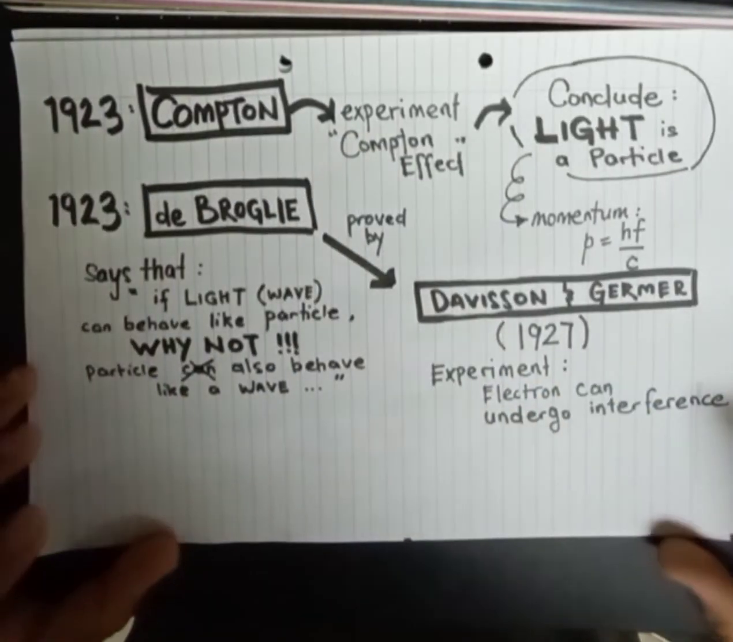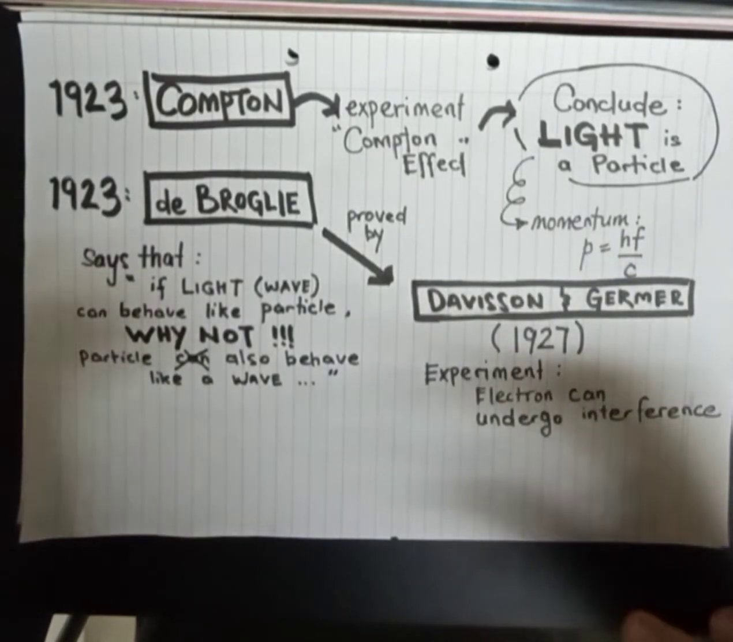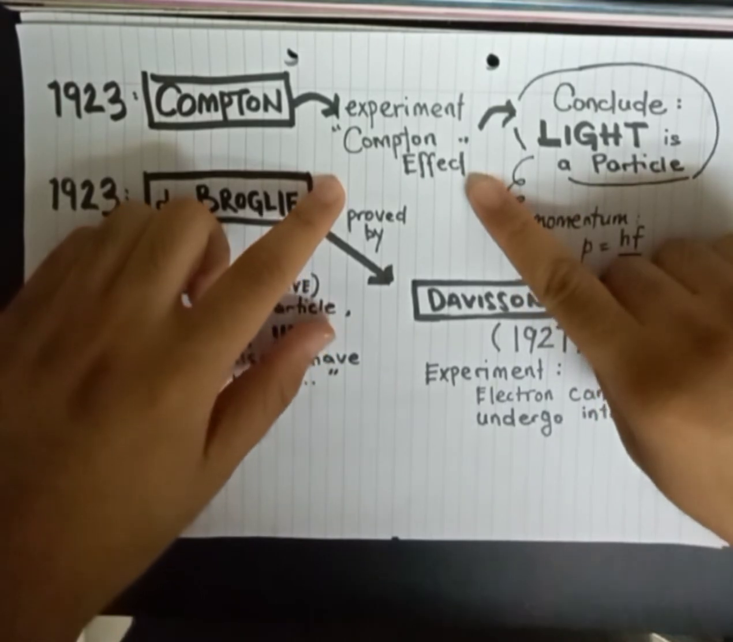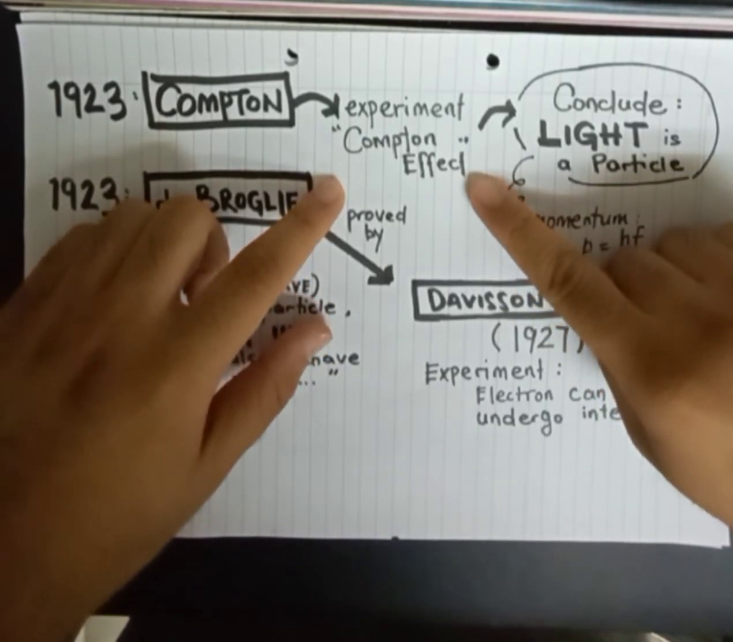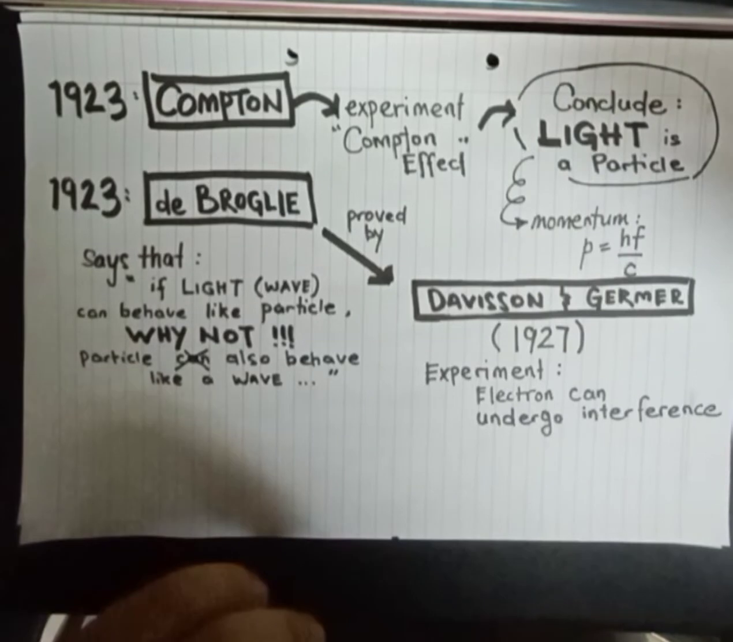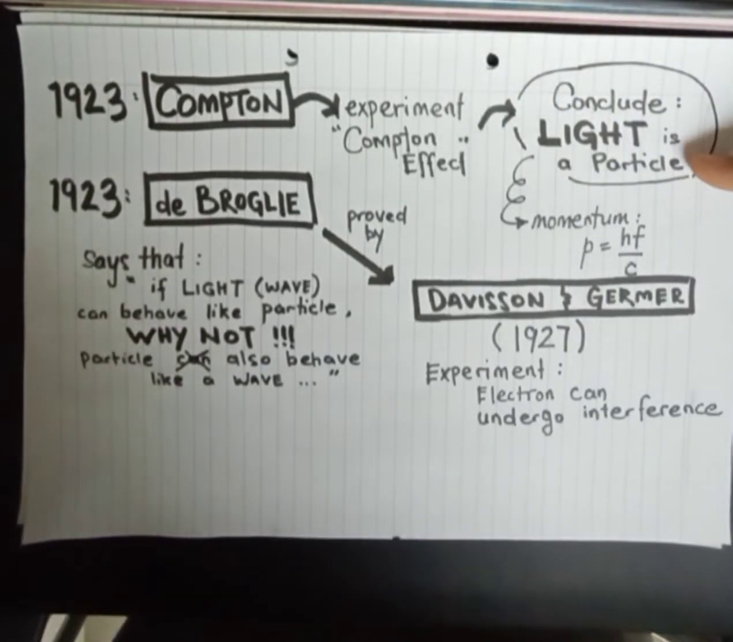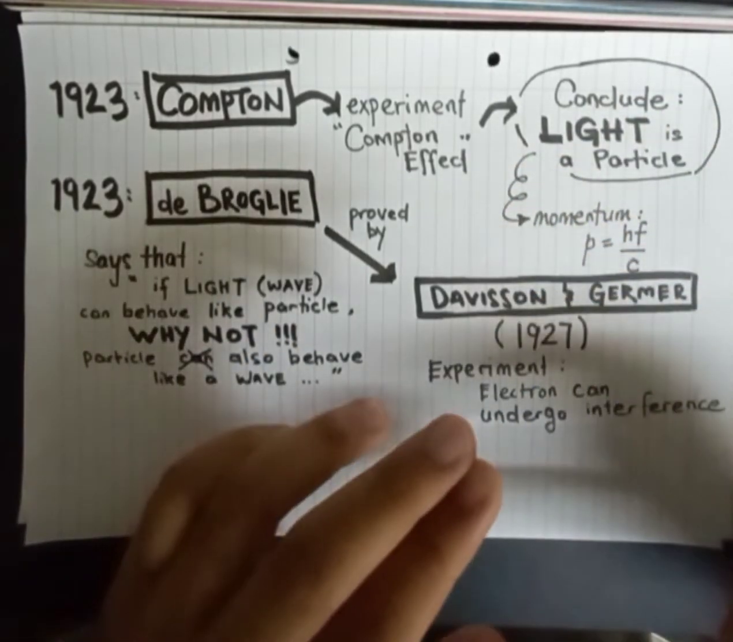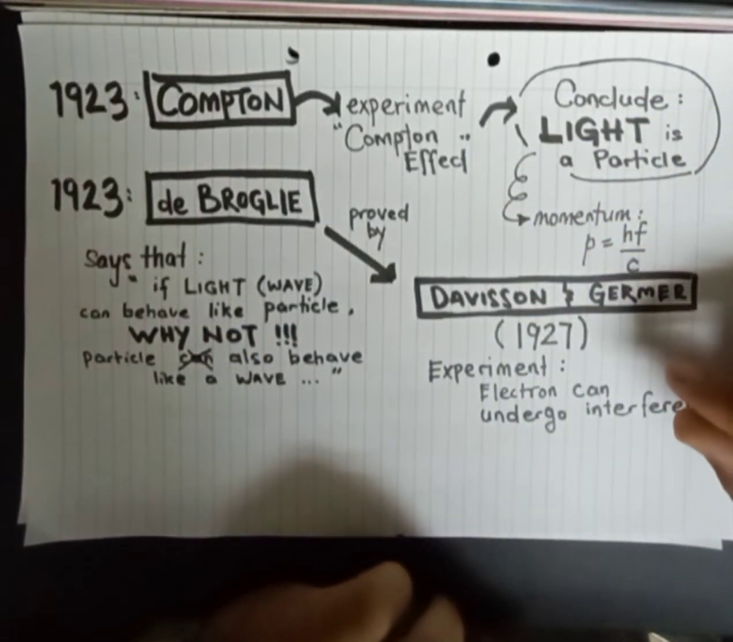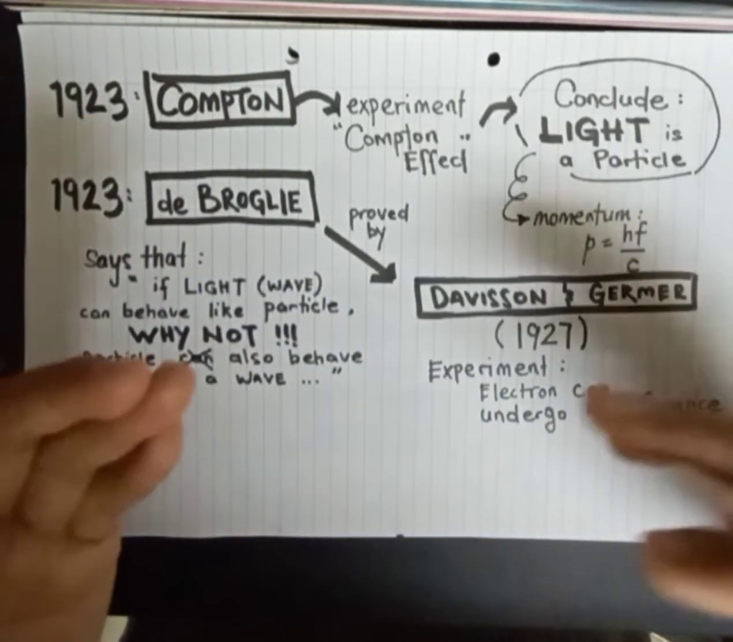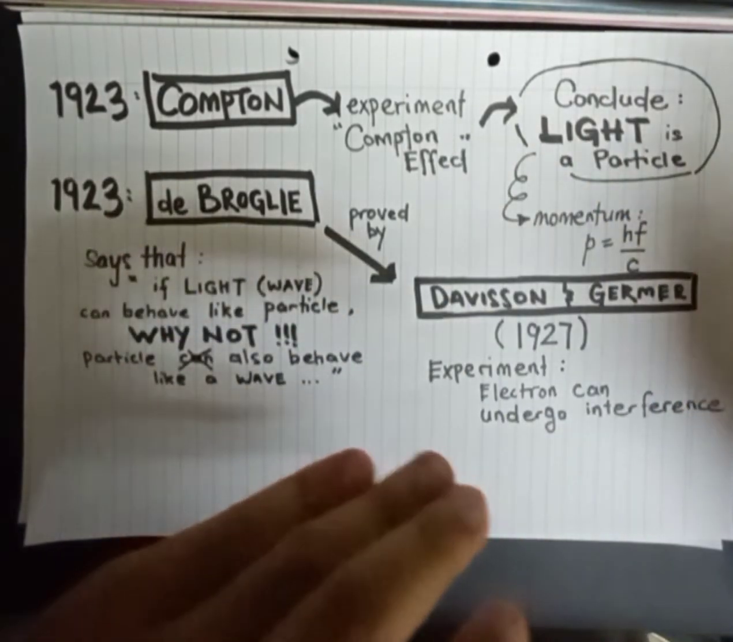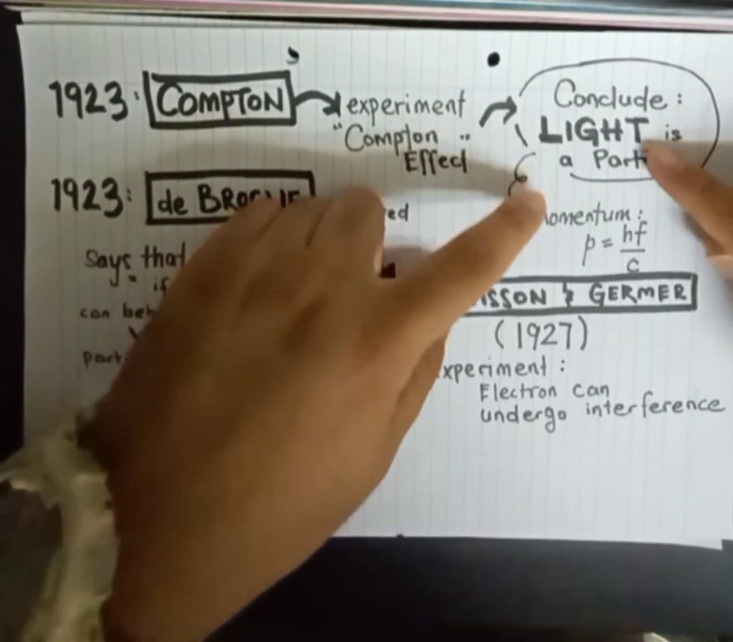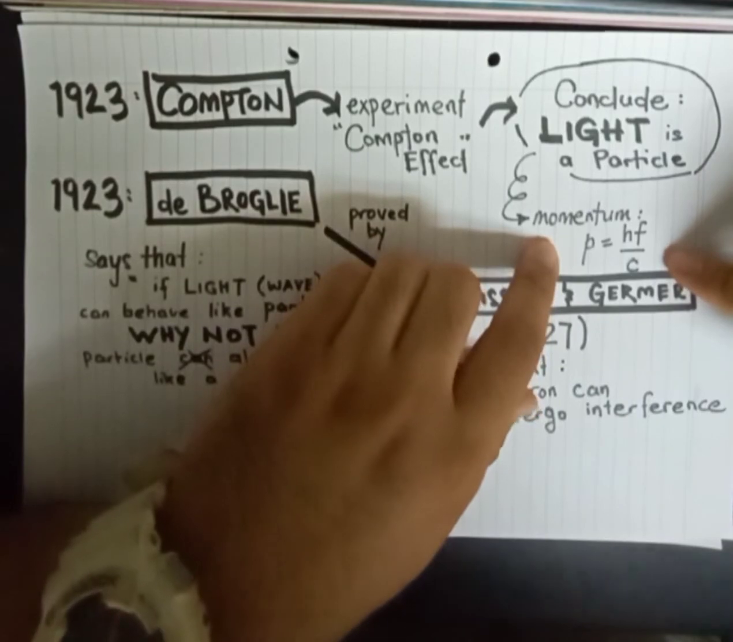In 1923, Compton did his famous experiment, which is the Compton effect, and from this experiment he was able to make the conclusion that light is a particle. And he was also able to come up with the equation to calculate the momentum of the particle, since any particle in the world has momentum. So if he wants to claim that light is a particle, light must also have a momentum, which is hf over c.